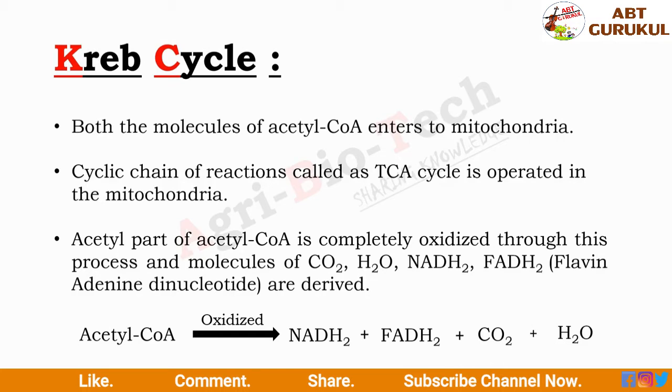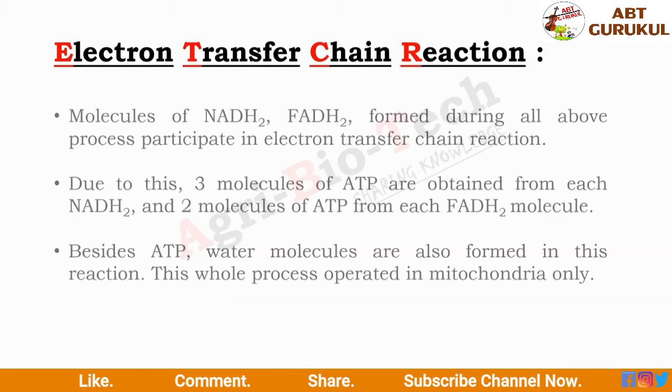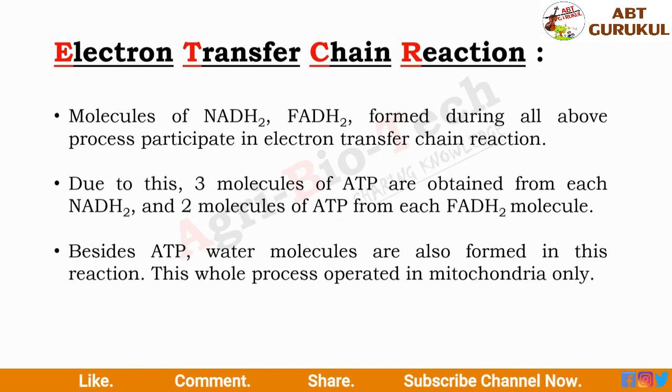Through this TCA cycle, the acetyl part of acetyl coenzyme A is completely oxidized and molecules of CO2, H2O, NADH2, FADH2 are derived. Now in this row we will see the electron transfer chain reaction. Because our body needs electrons, the electron requirement of our body is fulfilled by this process.